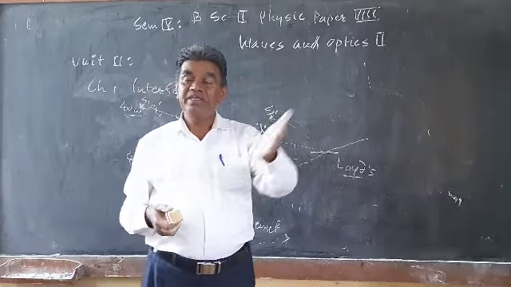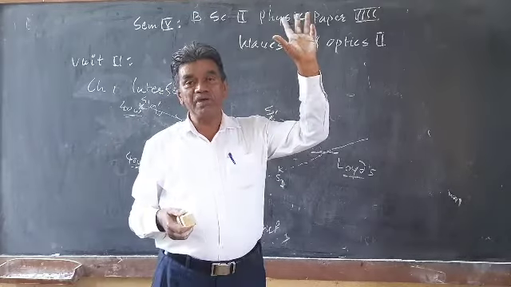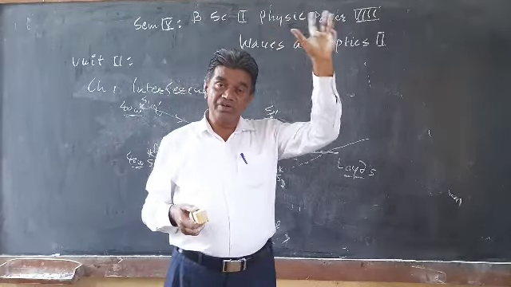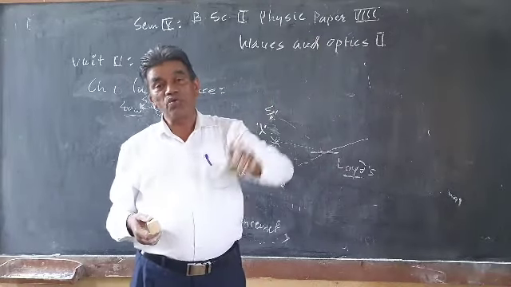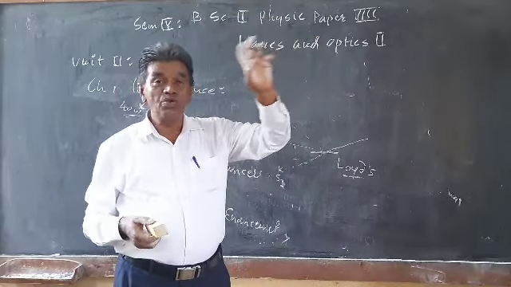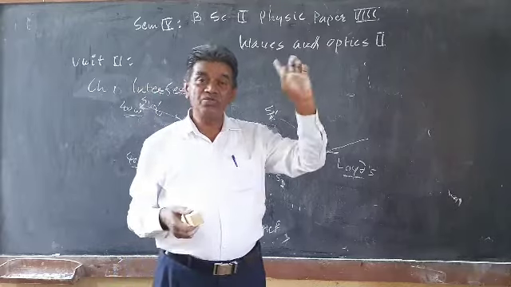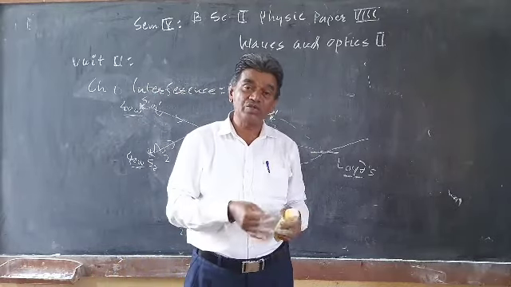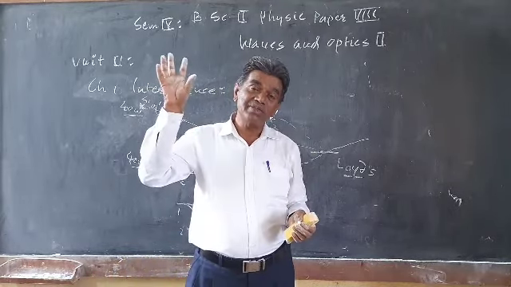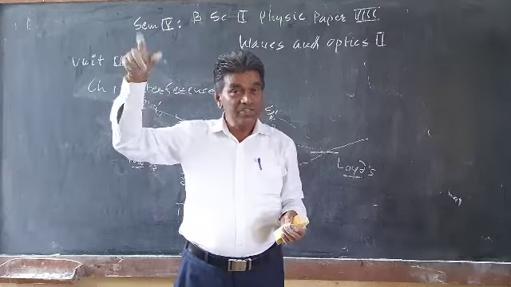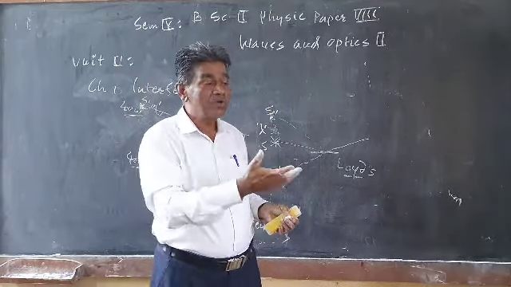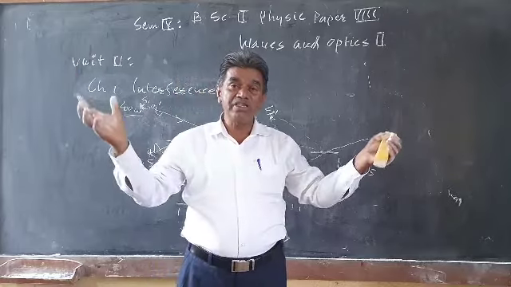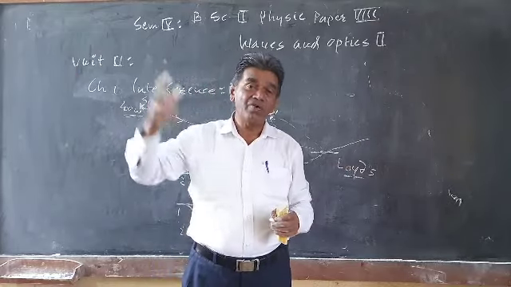For example, in a straight line, you see a yellow bulb. That yellow bulb may be a monochromatic source which emits the yellow line, only one line, that is one wavelength. And the white light you also see in a straight line is a polychromatic source. It consists of all the wavelengths visible to our eye, ranging from violet to red. When all these wavelengths are mixed, a white background is seen.